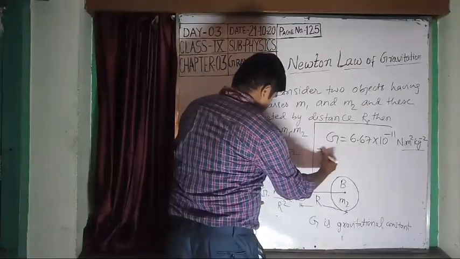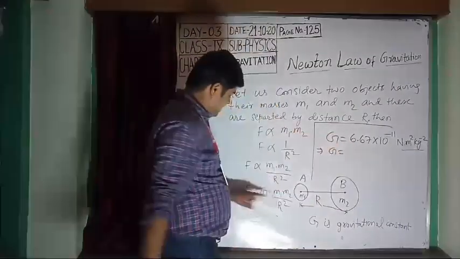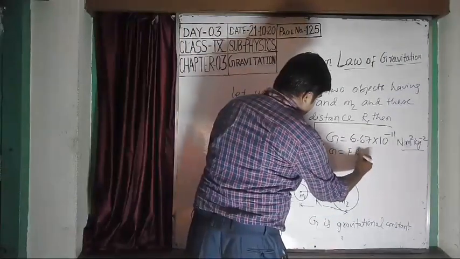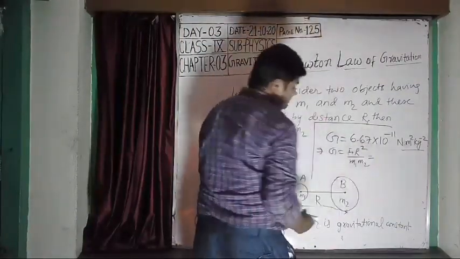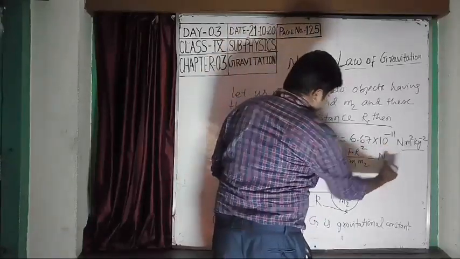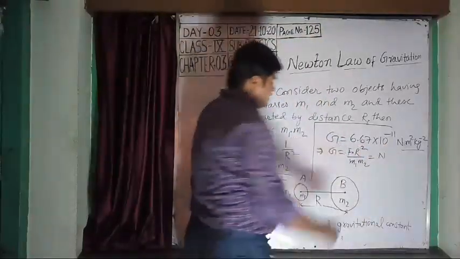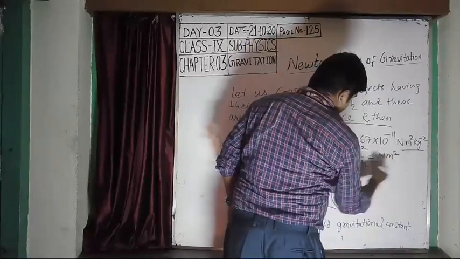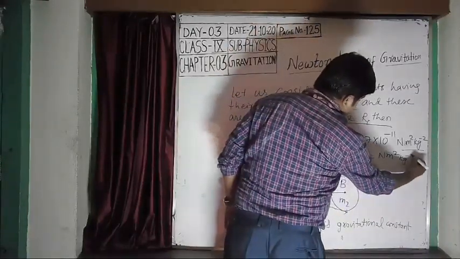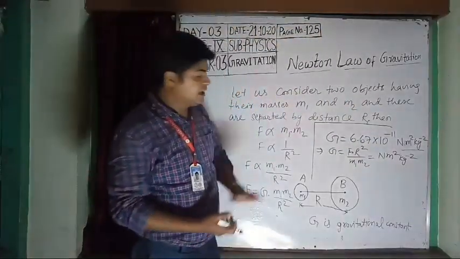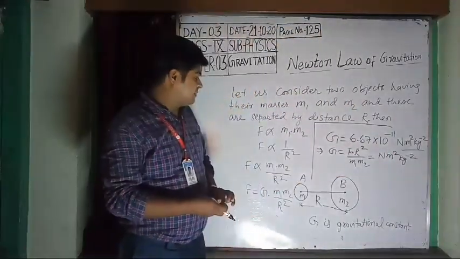You can write G is equal to F r square by m1 m2. The SI unit of force is Newton, distance is meter square, and m1 m2 gives kg square, which becomes kg minus 2 when it goes from the denominator.